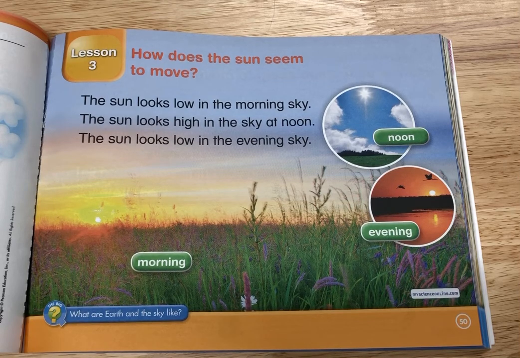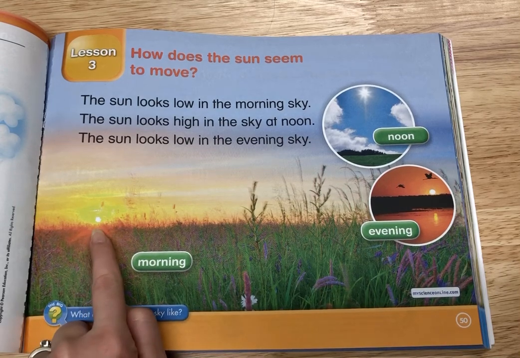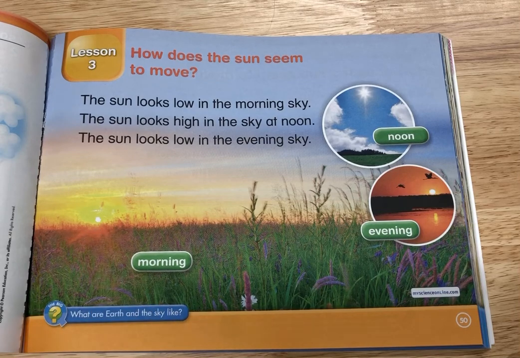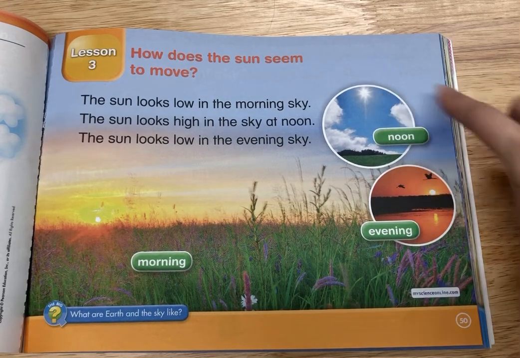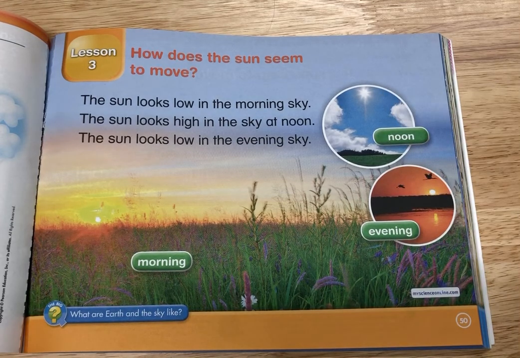in the evening. So, in the morning, the sun is low because it is rising, right? It is rising. And at noon, it's at the highest that it will be during the day.